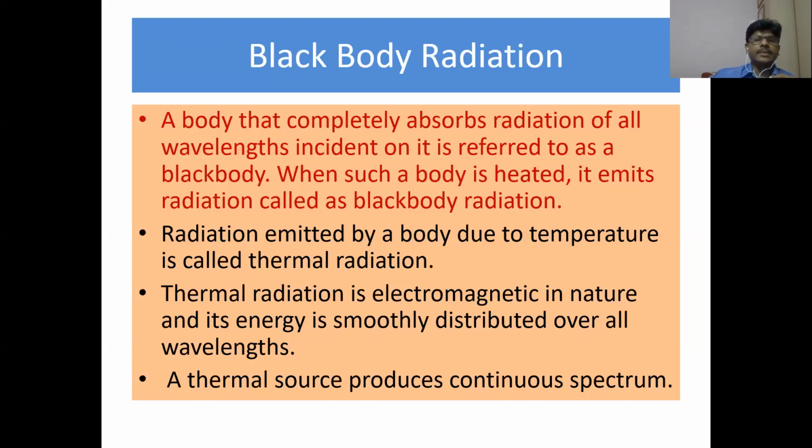The other aspects associated with black body radiations are radiations emitted by a body due to temperature is called thermal radiations. Thermal radiation is electromagnetic in nature and its energy is smoothly distributed over all wavelengths. A thermal source produces continuous spectrum.